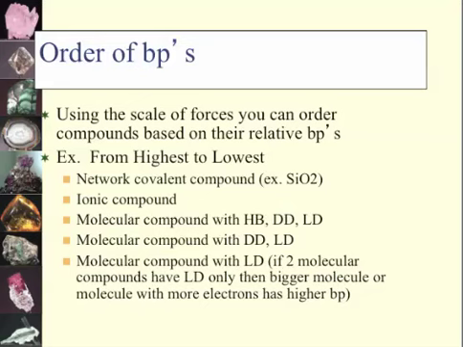If two molecular compounds have only London dispersion, the bigger molecule, or the molecule with more electrons, has the higher boiling point. Okay? So that's how you're going to tell them apart. Because we're going to ask you questions such as, out of these two compounds, which one would have the higher boiling point or higher melting point. So we need to know the order of these forces within these compounds, okay?